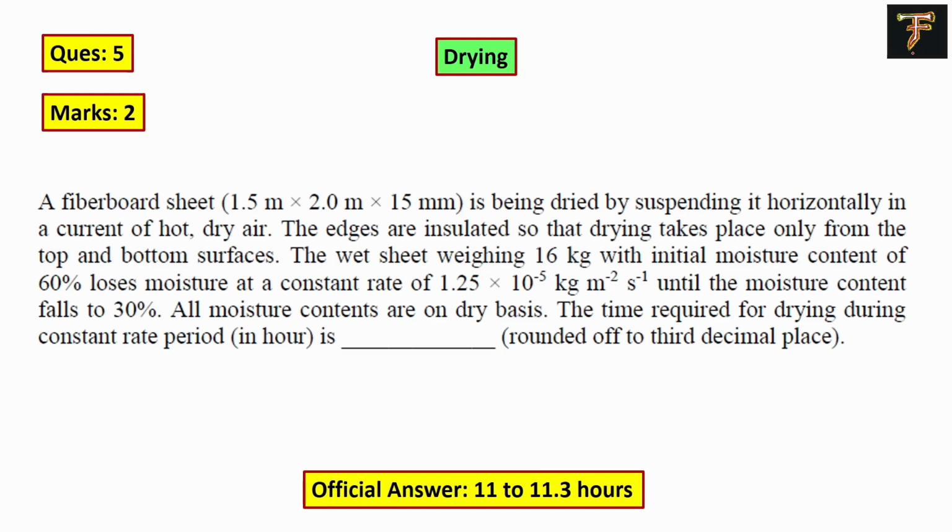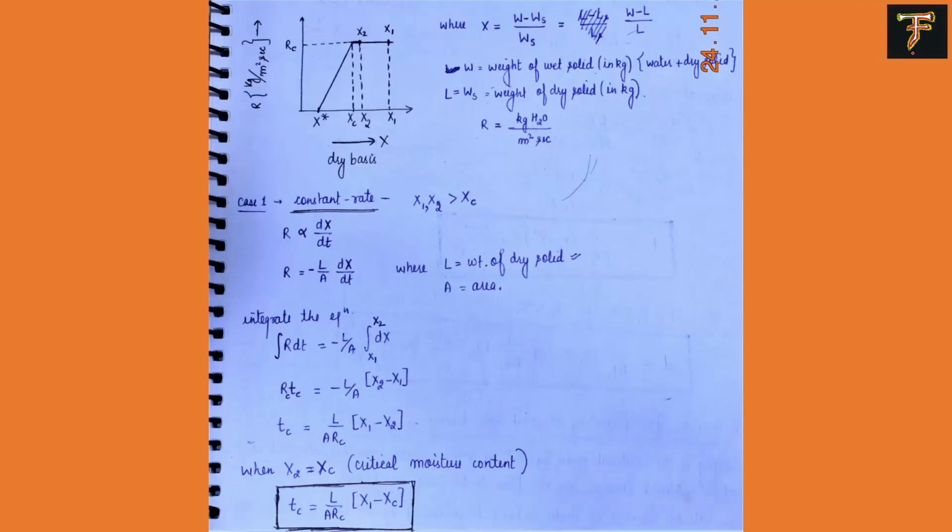Okay, maybe you may not make this mistake, or you try to avoid that mistake. Let's understand this question first. Before we understand this question, they have mentioned that for the constant rate period, we have to find the time required to change the composition from 60% to 30% on dry basis. And this is the equation: Tc is equal to L upon A Rc times (x1 minus x2).